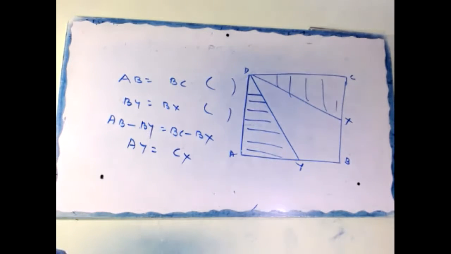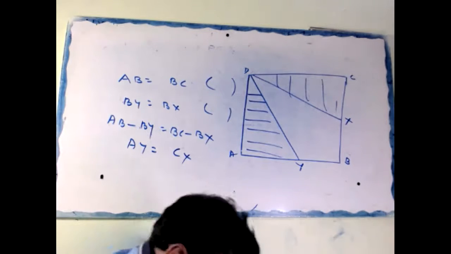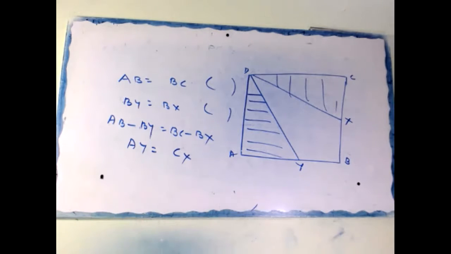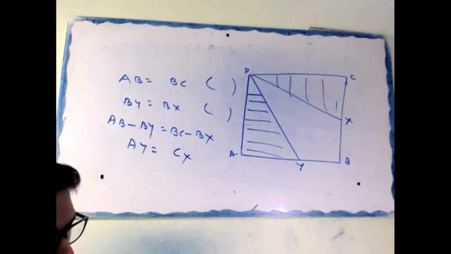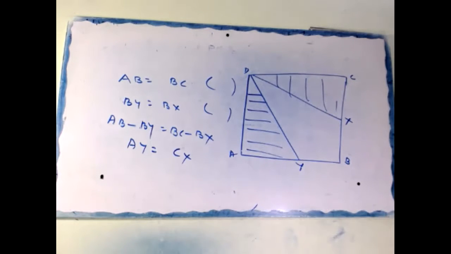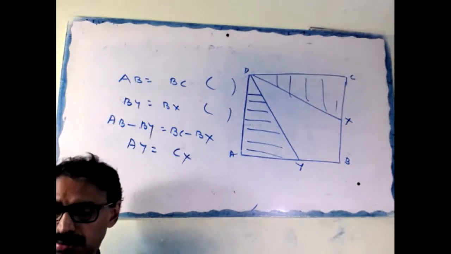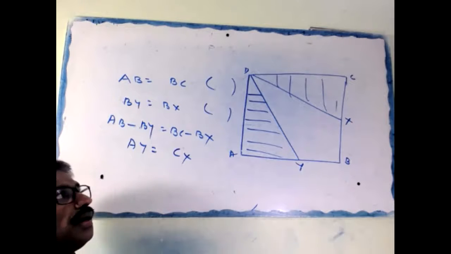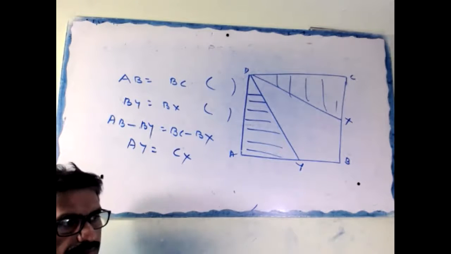In triangles DAY and DCX, DA equals DC, sides of a square.